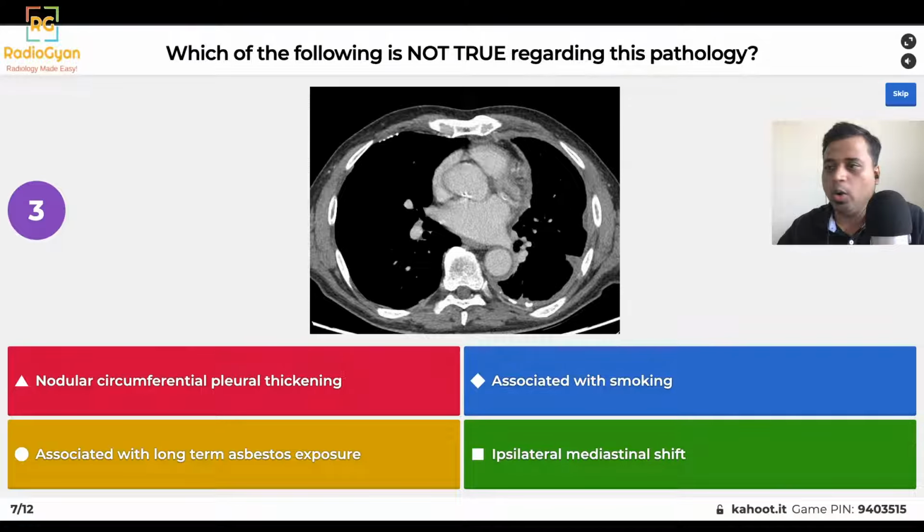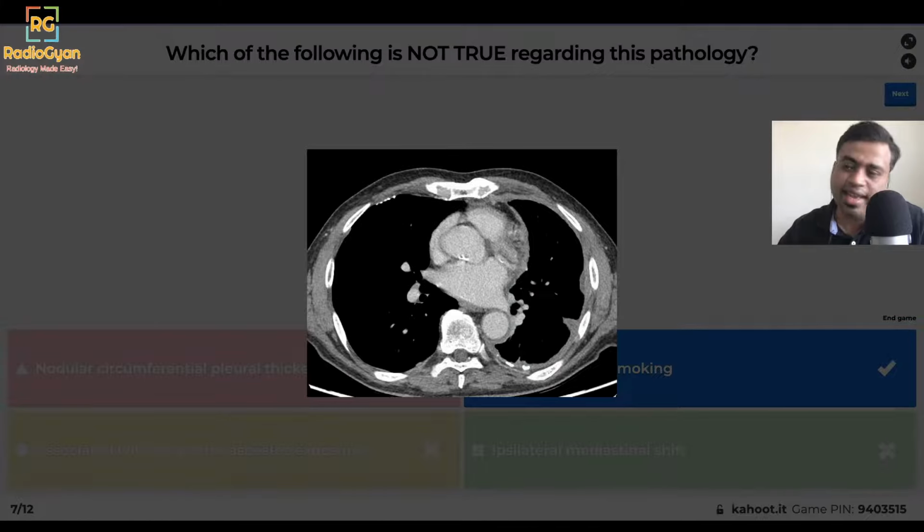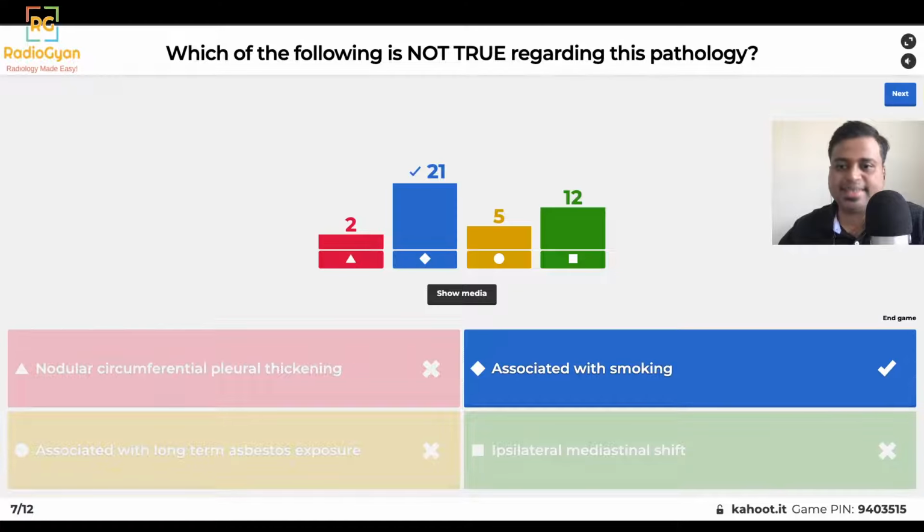Okay, so what we see here is circumferential thickening involving half of the left pleura, and there is volume loss. There are a few calcifications involving the pleura on either side, and there is a mild ipsilateral shift of the mediastinum. So the diagnosis in this case is mesothelioma, as most of you must have figured it out either from the case or from the options. And the correct answer is associated with smoking.